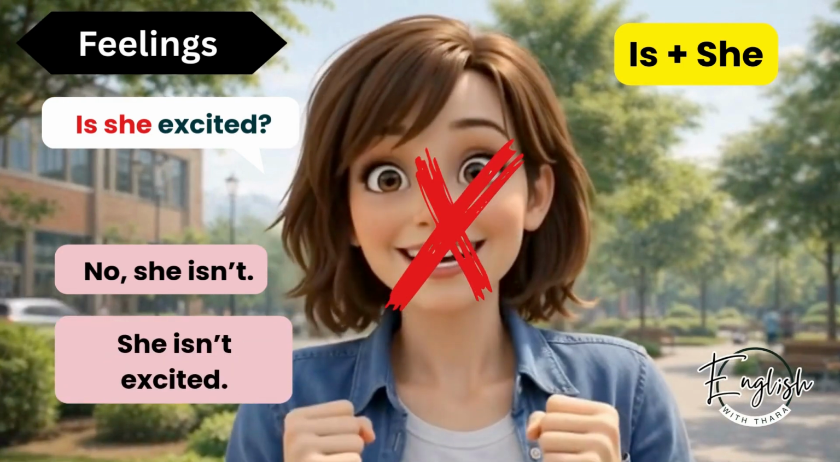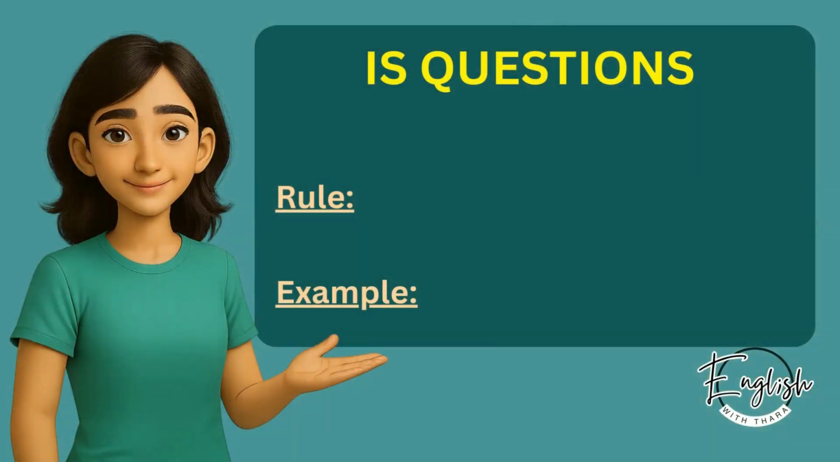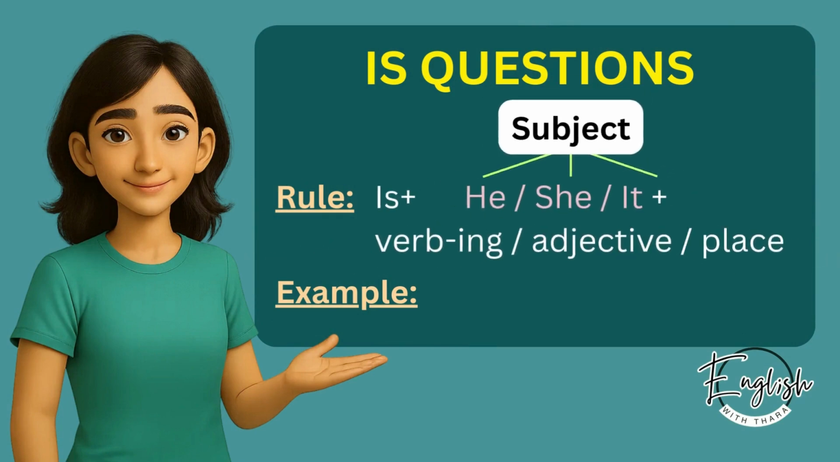She isn't excited. So the rule for asking is questions is use is, then the subject, and then the rest of the sentence. For example, is she working? Is she tired? Is she at home?